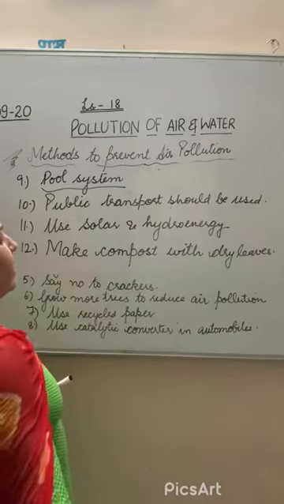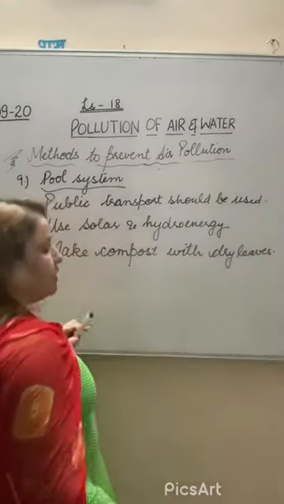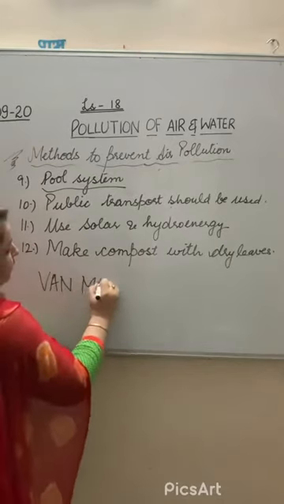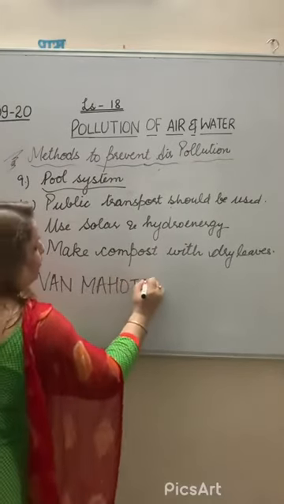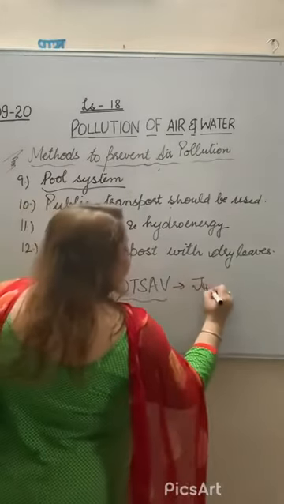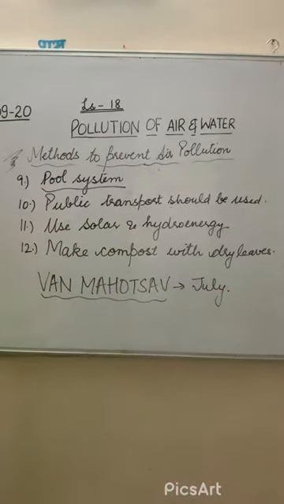Here is one more, Van Mahotsav. Van Mahotsav is celebrated in the month of July, in which lakhs of trees are planted, to celebrate Van Mahotsav as well as to help reduce air pollution.